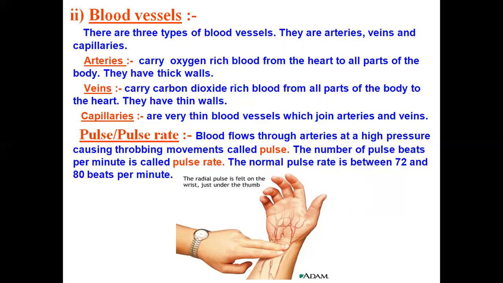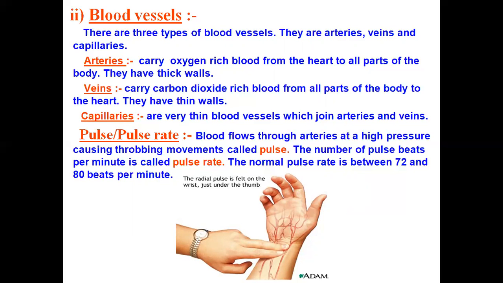Another difference: arteries move blood from the heart to all parts of the body, and veins are the vice versa, they carry the blood from all parts of the body to the heart. And the third difference you can write is that veins have thin walls, and on the other hand arteries have thick walls.